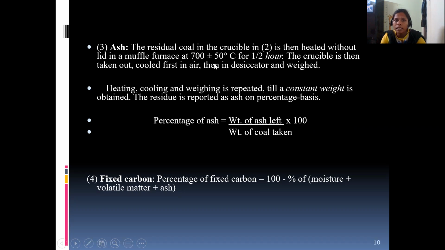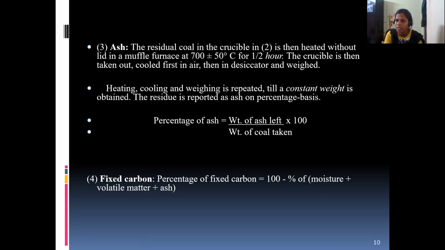The crucible is then taken out, cooled first in air and then in a desiccator, and weighed. Again, heating, cooling, and weighing is repeated. So for finding ash, we are not doing this step a single time. We are repeatedly doing the heating and cooling process until we get a constant weight.